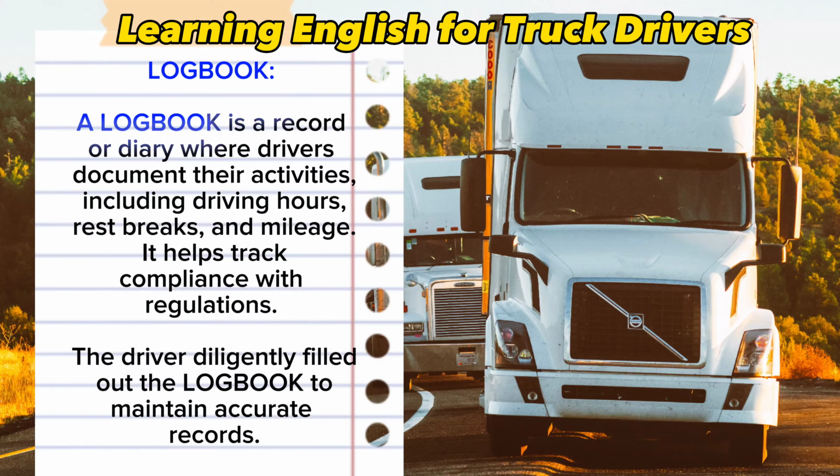Logbook. A logbook is a record or diary where drivers document their activities, including driving hours, rest breaks, and mileage. It helps track compliance with regulations. The driver diligently filled out the logbook to maintain accurate records.